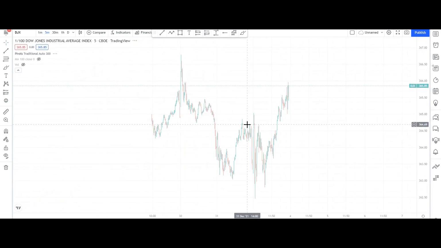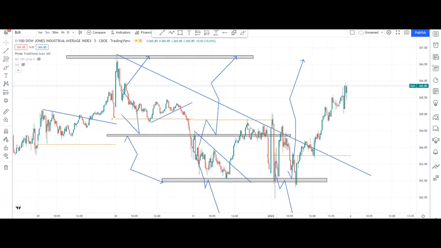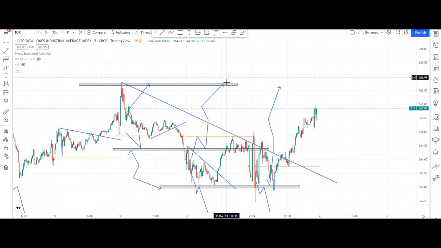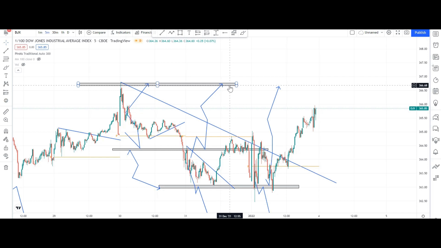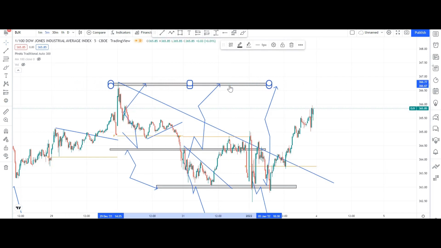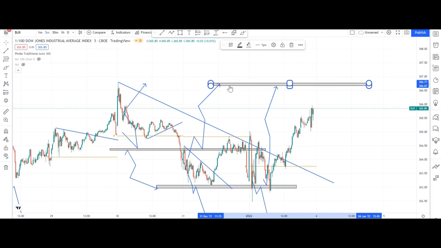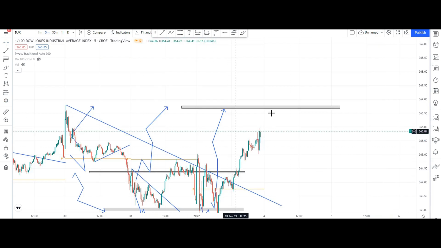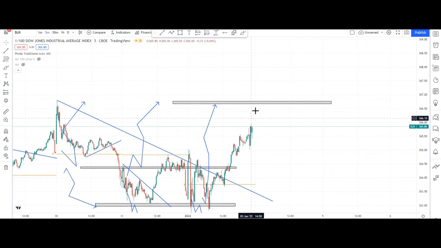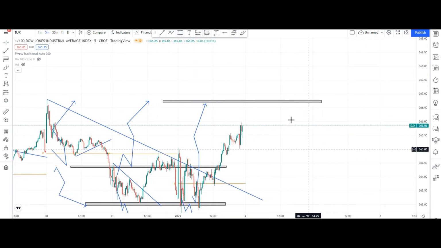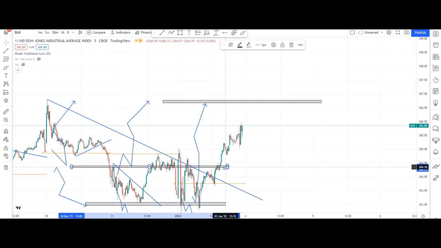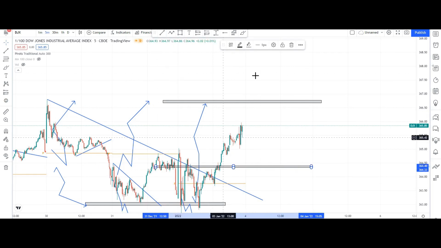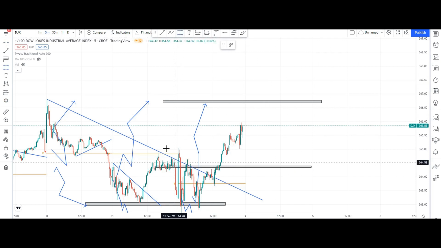how Dow Jones can behave today or go somewhere. Okay guys, you can see this is one of the supporting areas. So let's see where Dow Jones will move today. This is one of the resistance areas, so I will mark it as a resistance. Once again, this will act as one of the major resistances.